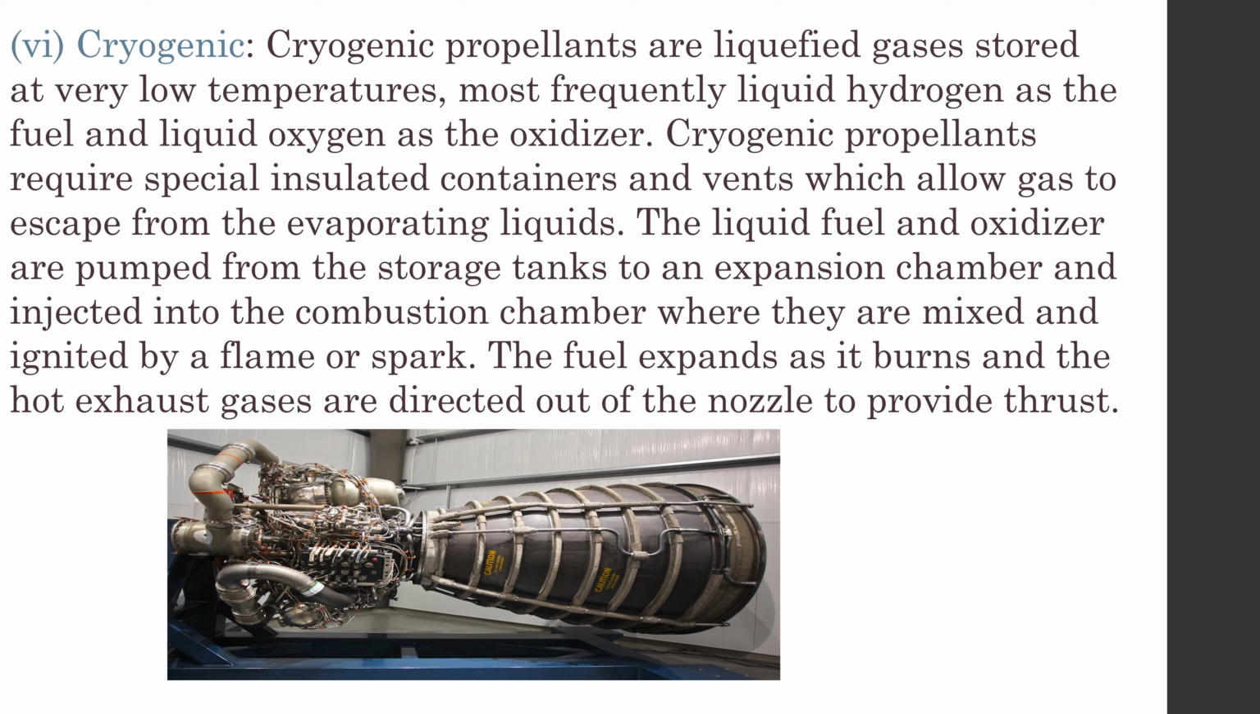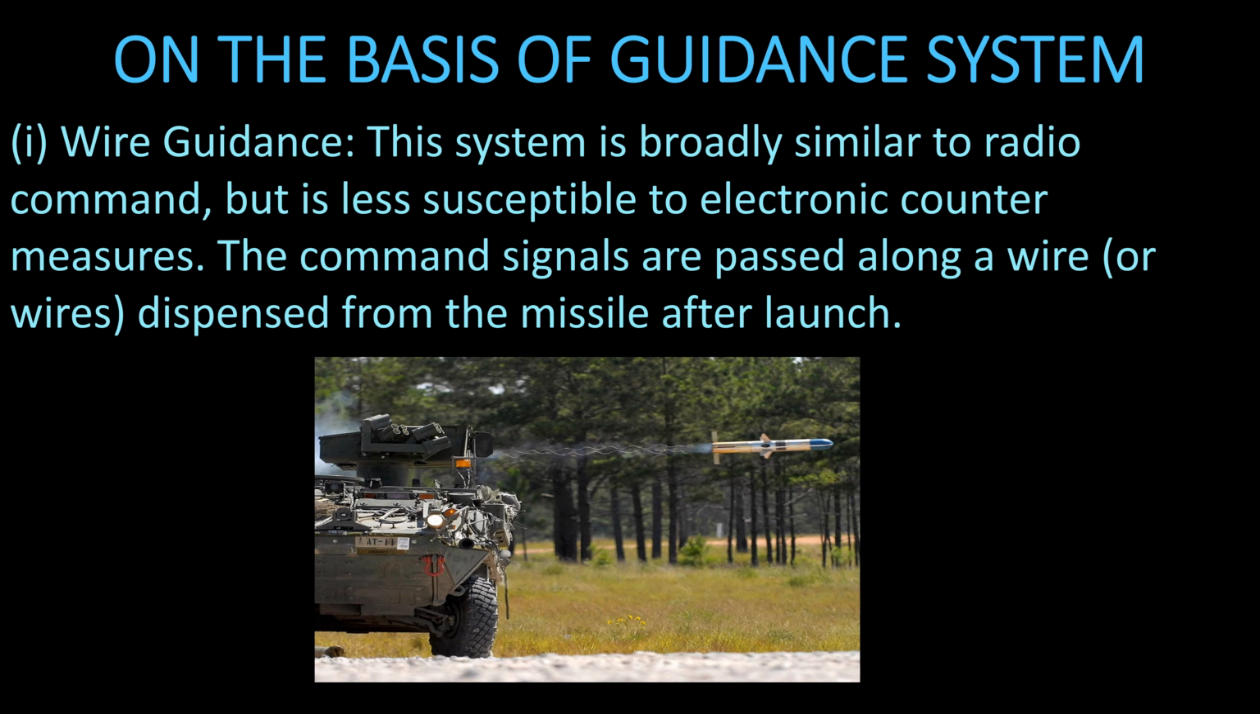The liquid fuel and oxidizer are pumped from the storage tanks to an expansion chamber and injected into a combustion chamber, where they are mixed and ignited by a flame or a spark. The fuel expands as it burns, and the hot exhaust gases are directed out of the nozzle to provide the thrust. Next is missile on the basis of guidance system.